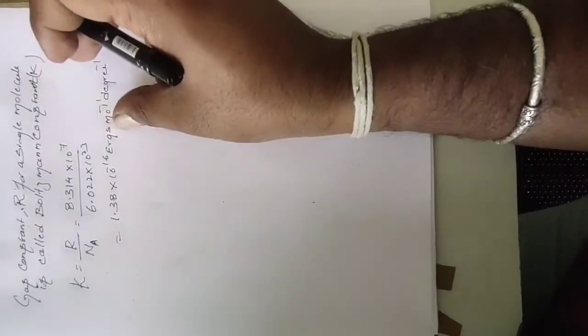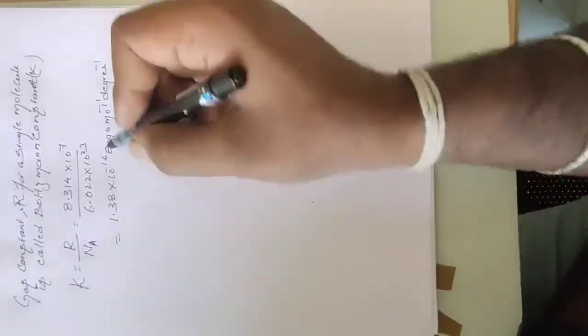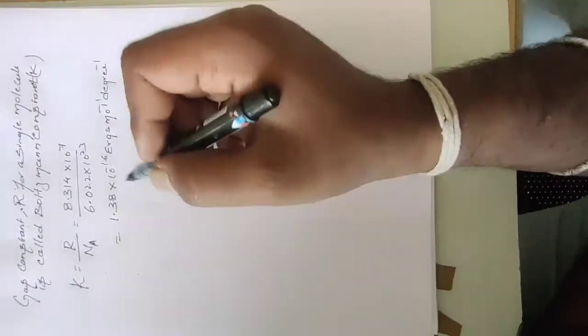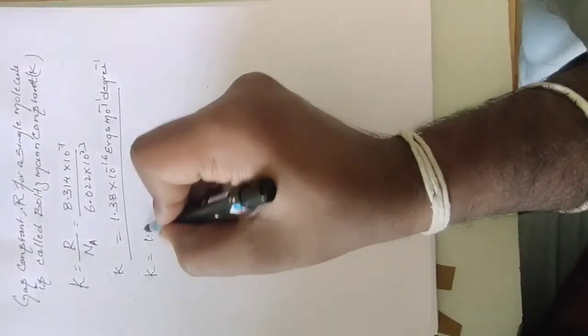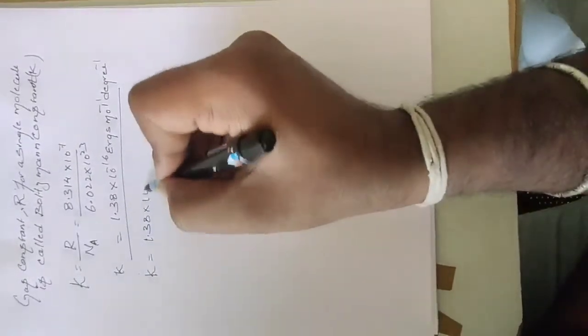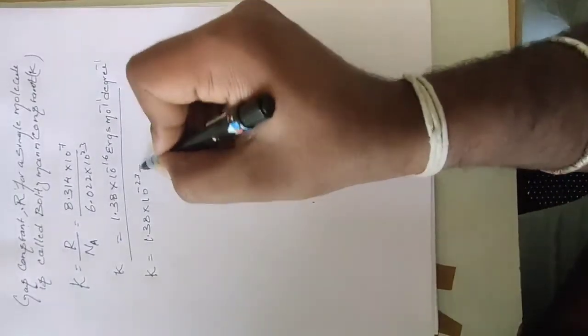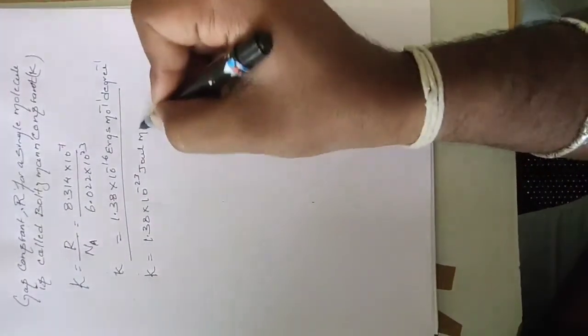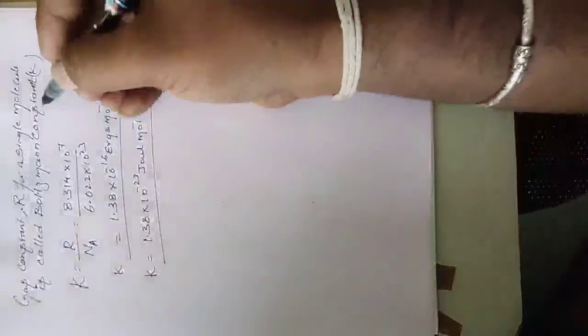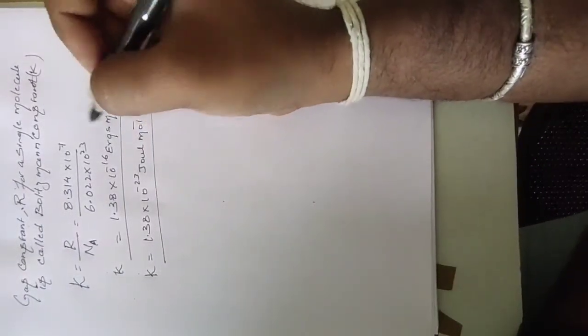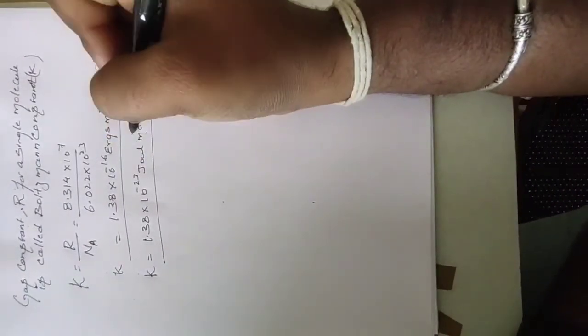Overall, the Boltzmann constant K value we got is in erg units. If you want to convert into joules, K equals 1.38 into 10 to the power of minus 23 joules per molecule per degree. These are the units of the Boltzmann constant. Please remember this Boltzmann constant also.